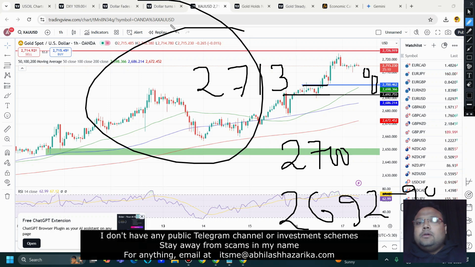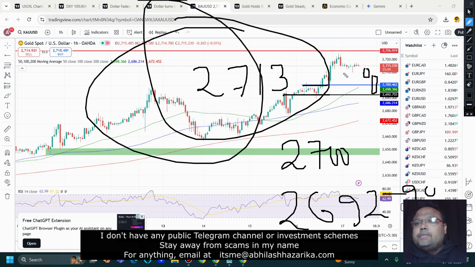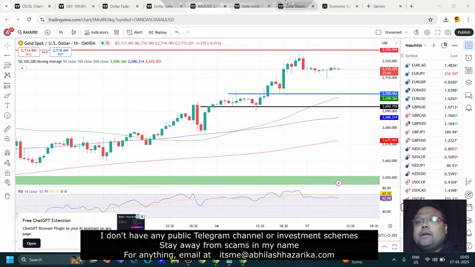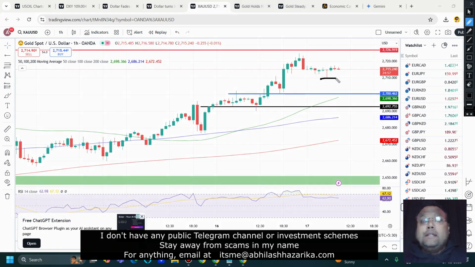2709 area. Once market breaks this particular low here, you can look for a sell in case there is a sudden selling pressure. Okay, so volume of the market will be important.